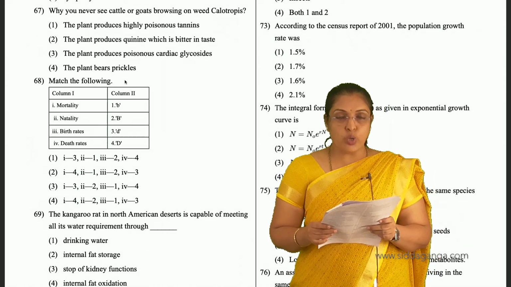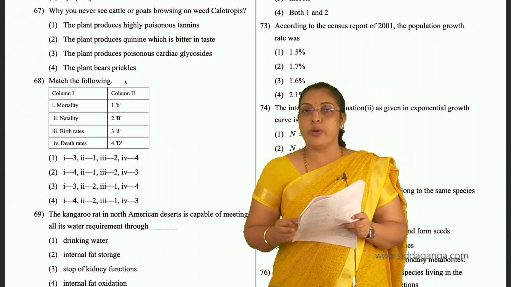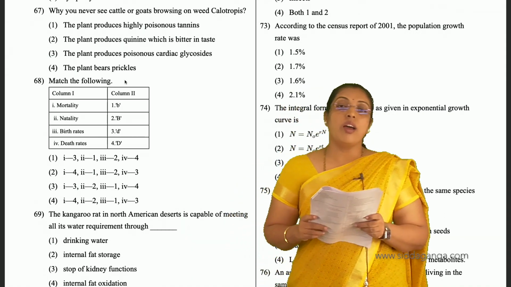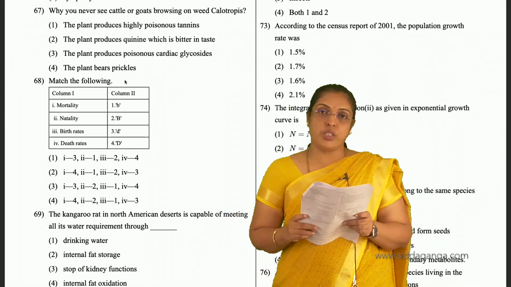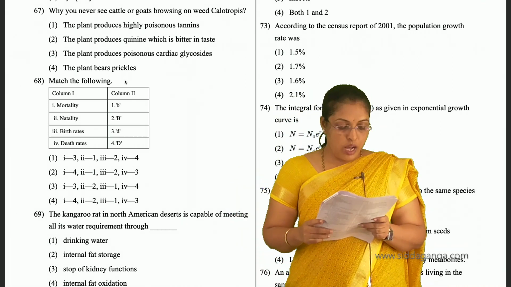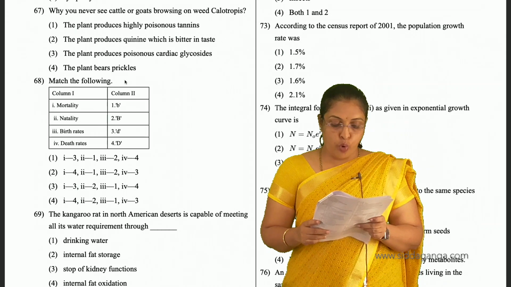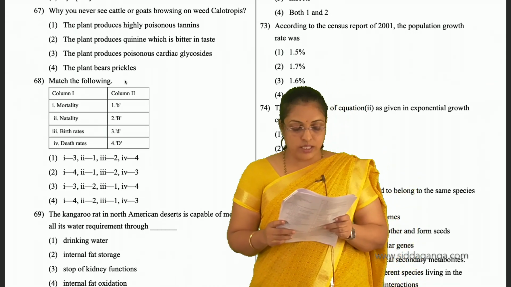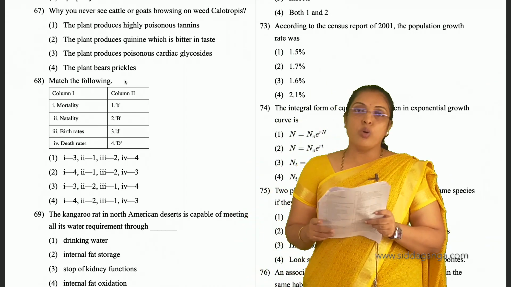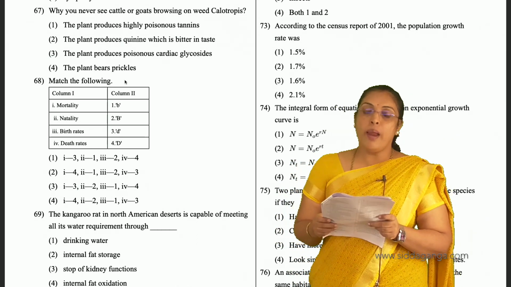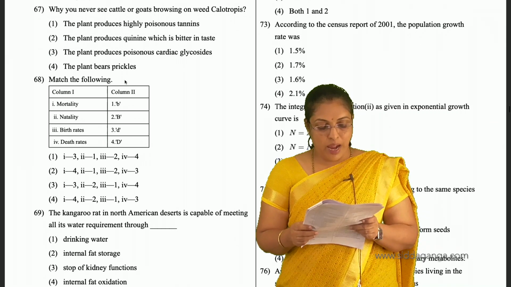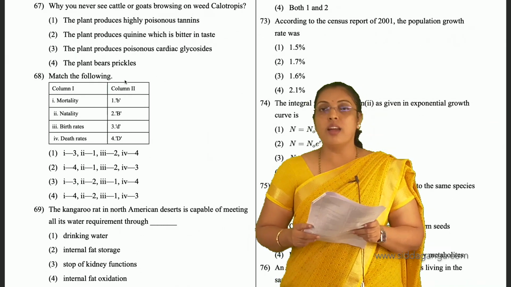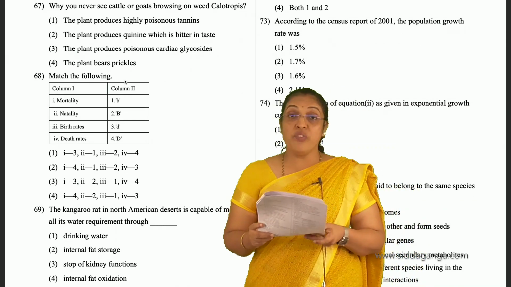So this Calotropis produces a chemical substance called cardiac glycosides that will disturb the physiological functions of predators. So the plant produces poisonous cardiac glycosides, that's why the cattle and goats will not browse that plant. That is the answer. 67, third is the answer. The plant produces poisonous cardiac glycosides as a defense mechanism.